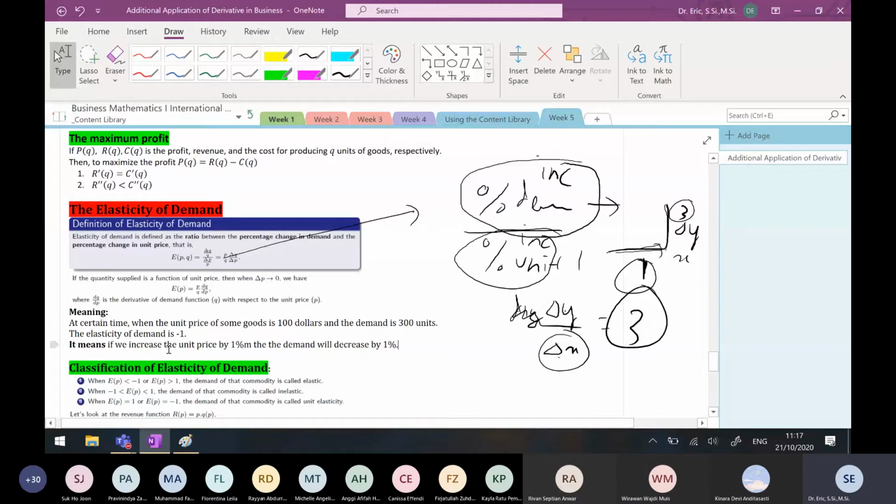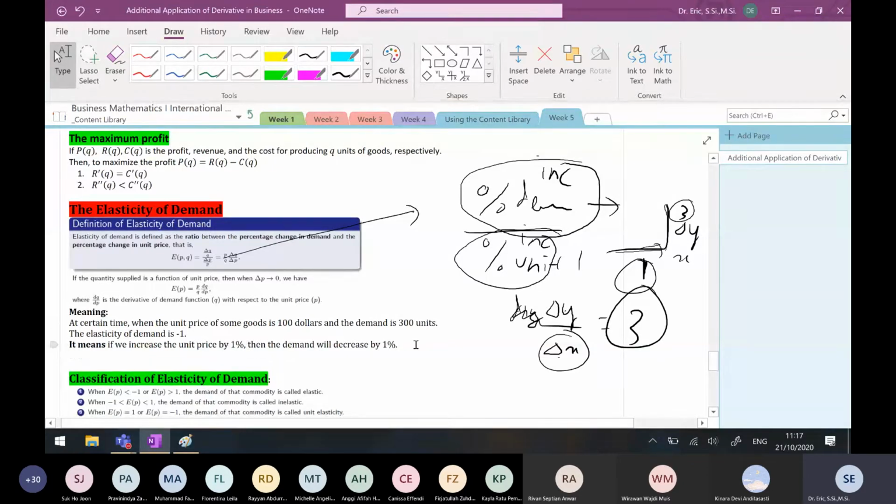If we increase the unit price by 1%, 1% from what? 1% from $100. Then the demand will decrease by 1%. 1% from what? 1% from the original demand, and the unit price 1% is from the original unit price.